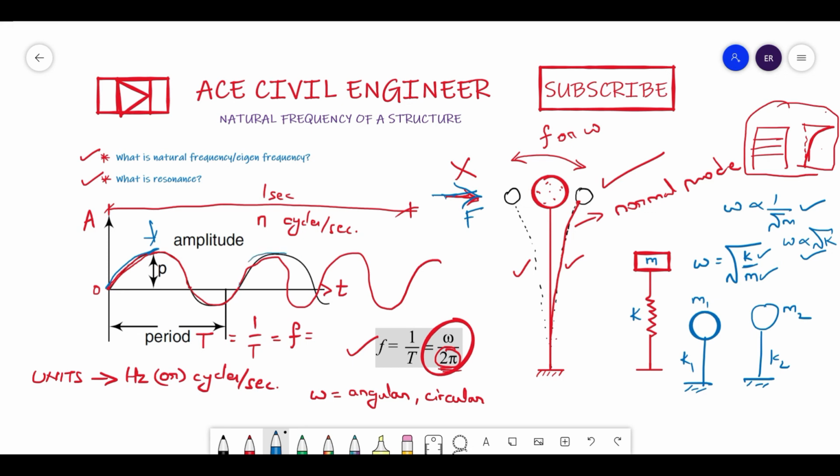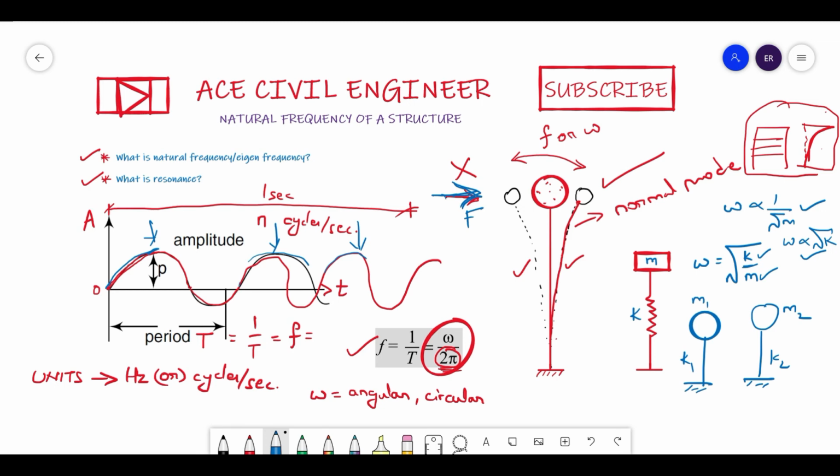Similarly, when it again reaches this point, I will add the same load. Again when it reaches the peak point, I will add the same load. This load applying system has a particular frequency, means for 1 second I am applying this force n number of times.